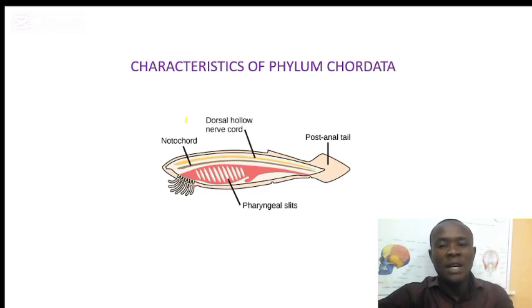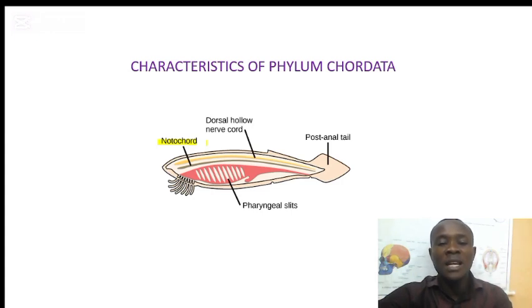So let's start with the characteristics of Phylum Chordata. Organisms here have four main characteristics that are common among all of them. One, they have a notochord. In some of them, it is present only around the tail area during the larval stage, and in some of them, it is present throughout the length of their body and persists throughout their lifetime.